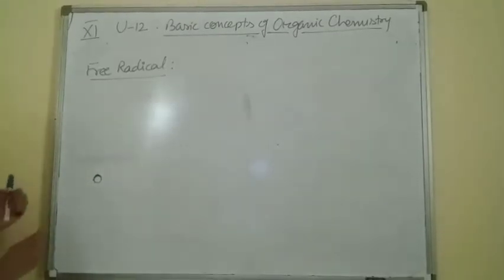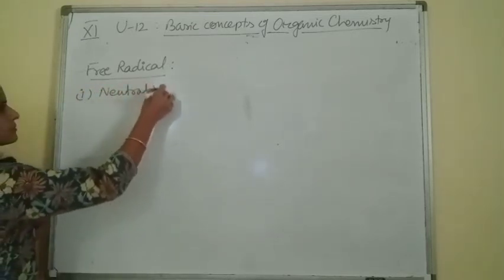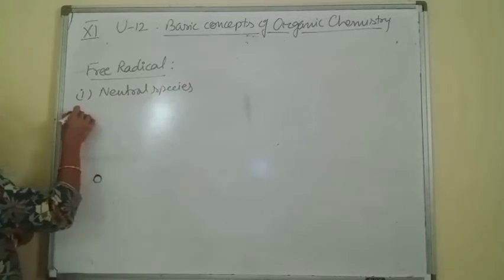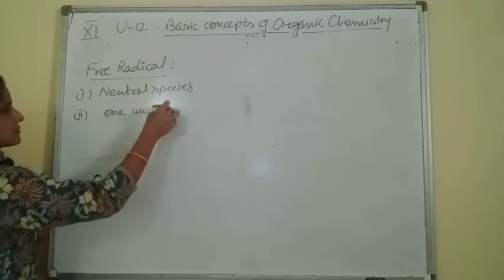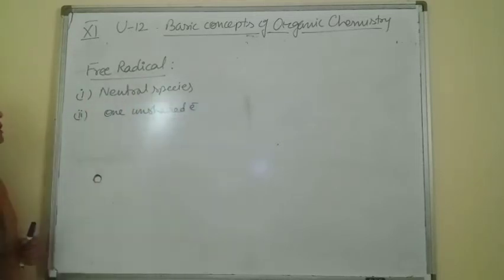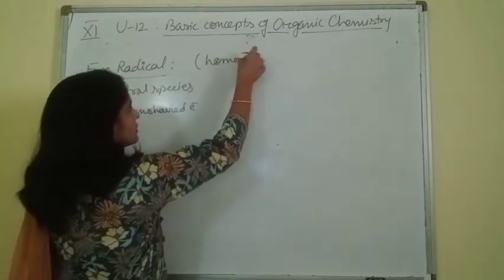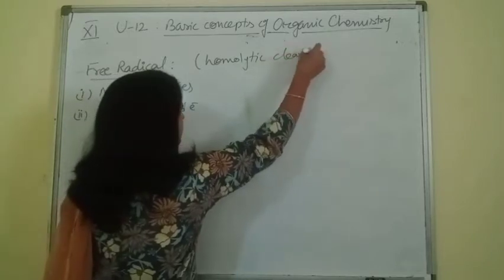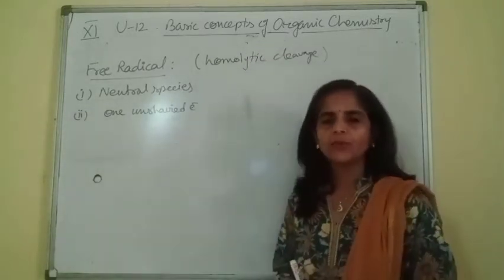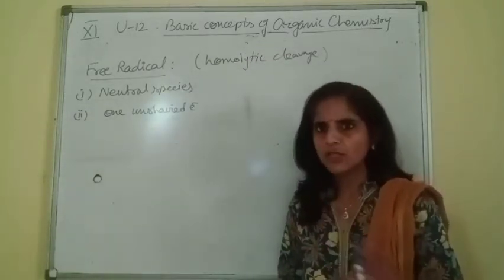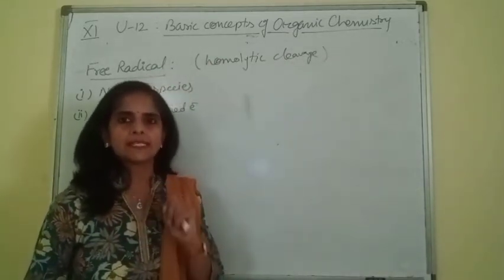Now, how do we identify a free radical? It is a neutral species. It doesn't carry any charge. Second, it has one unshared electron. And it is formed as a result of homolytic cleavage, already discussed. So this is a neutral species having one unshared electron. Again, it is highly reactive. The octet is not satisfied; although neutral, it is still not stable because its octet is not satisfied.